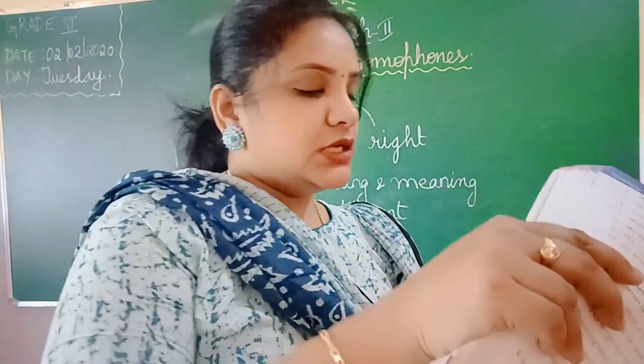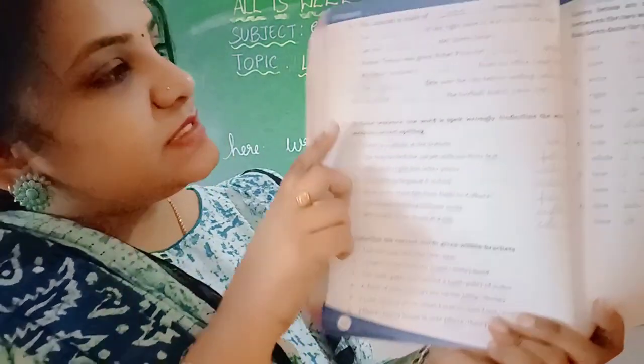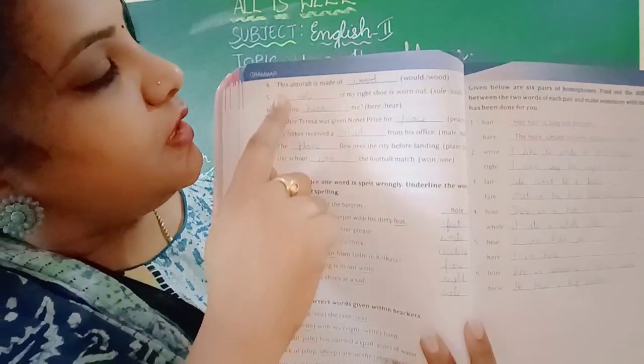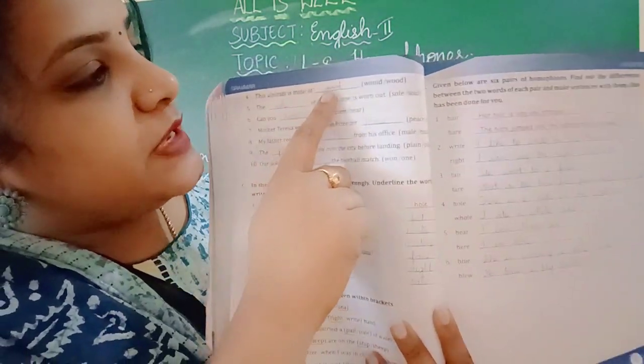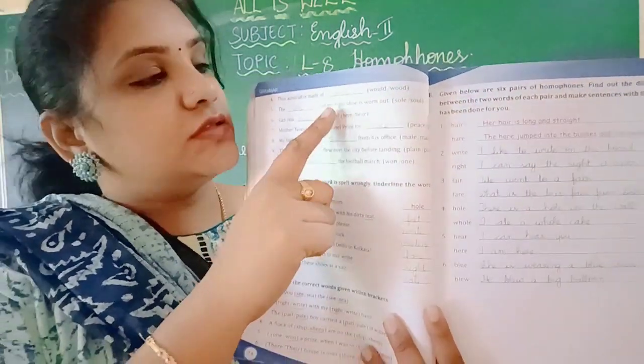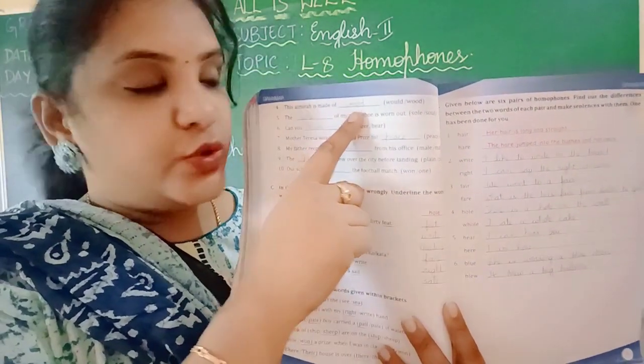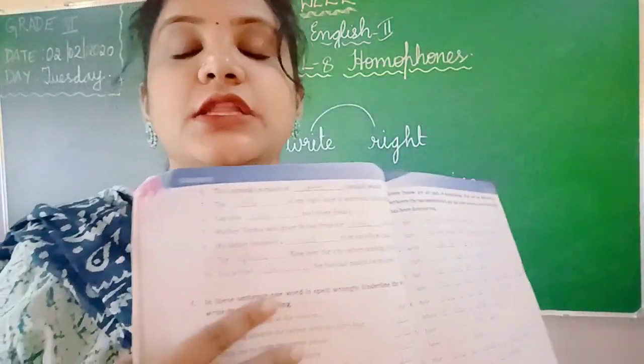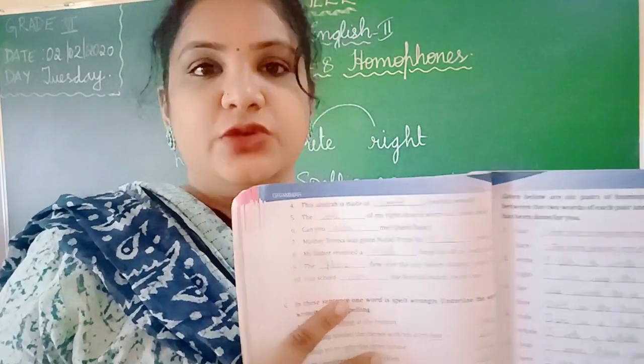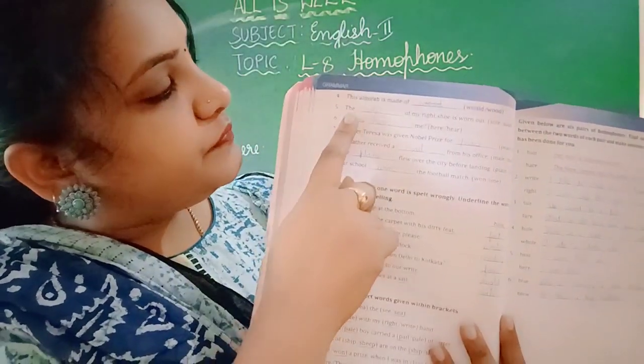Next, turn to page number 74. This almirah is made of dash, wood. So it's W-O-O-D, wood. W-O-U-L-D is the question you ask. Would you do this for me? You'll ask, would. That is would.